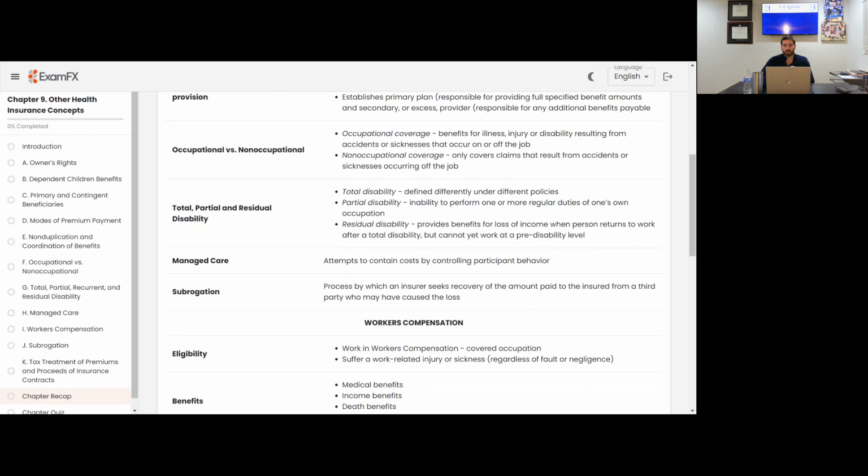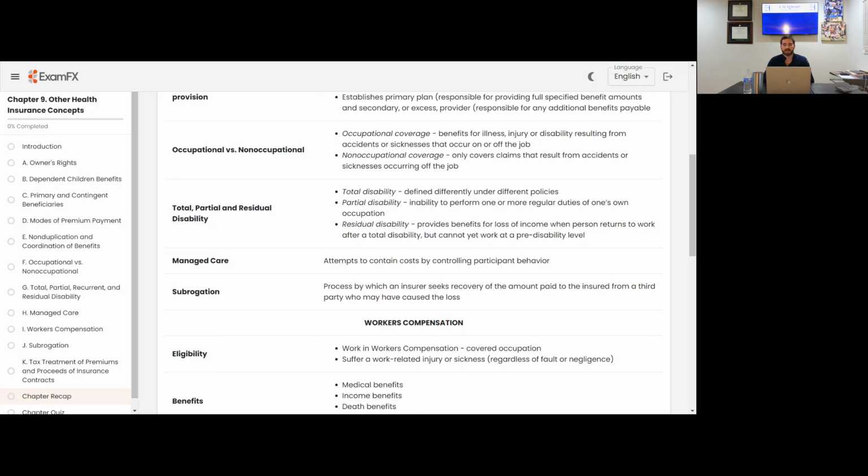Total, partial, and residual disability. Total disability is defined differently under different policies. It's going to depend on your insurance carrier what total disability is, but typically it's going to be your inability to work. So total disability, typically it's just going to say you're unable to work, you're unable to provide income for your family.